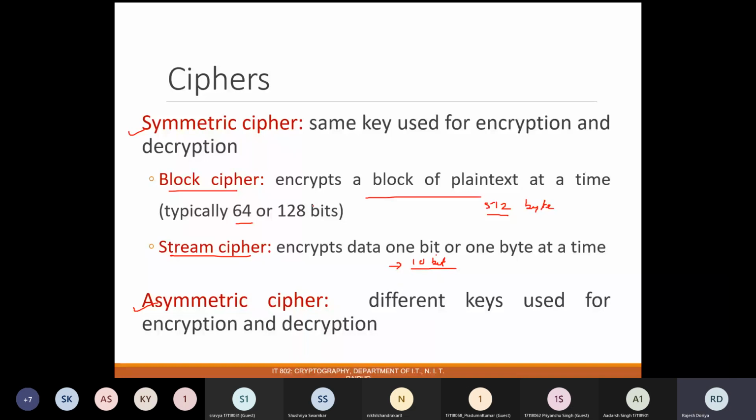Fine. So in symmetric cipher, if you have two parties, let's say party A and party B, both parties use the same key for encryption and decryption. That is why we call them symmetric ciphers. In case of asymmetric cipher, the keys used by the two parties are different. So this is the example of the symmetric one.